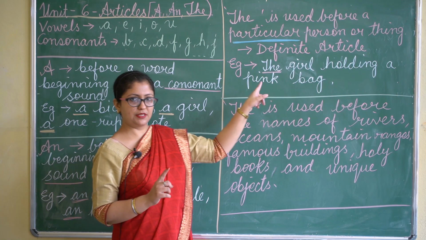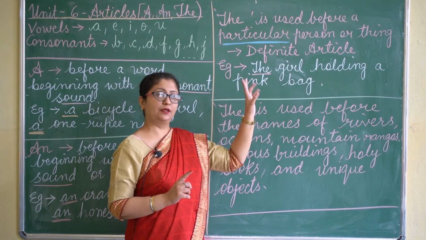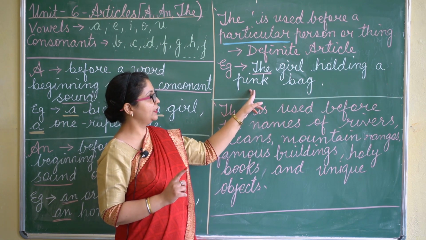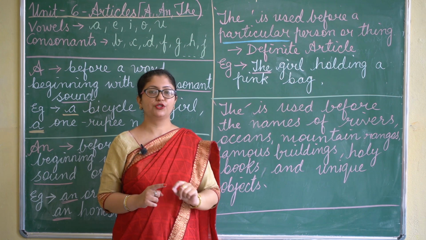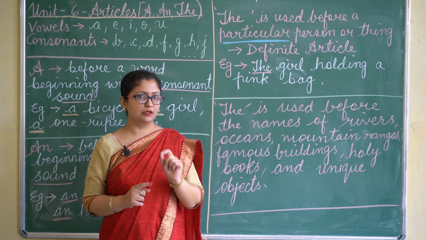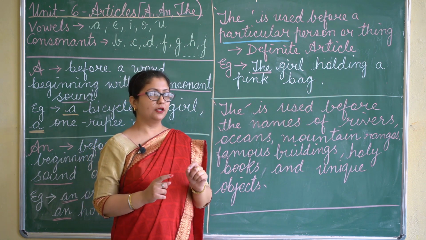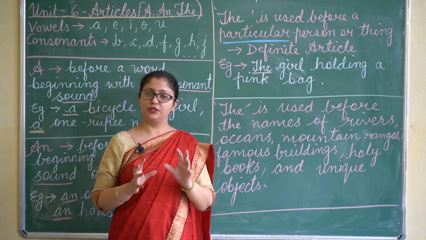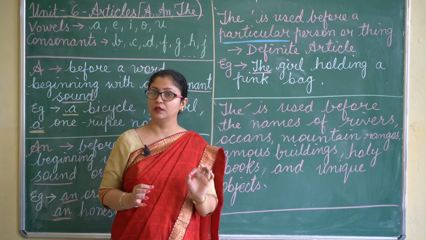But in the same sentence you see here, the girl holding a pink bag, before girl we are using the. We are not using a because we are talking of a particular girl who is holding a pink bag. Here you are talking about a particular person, and that is why before girl we will use the.